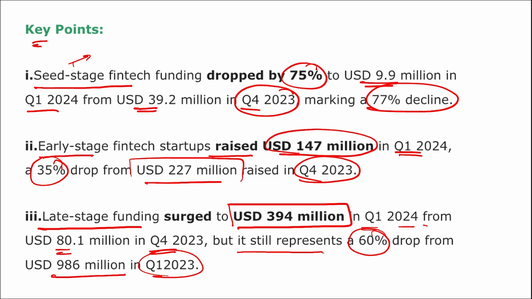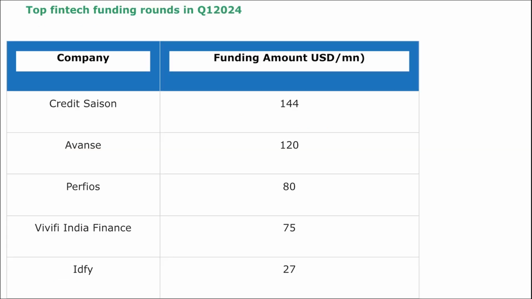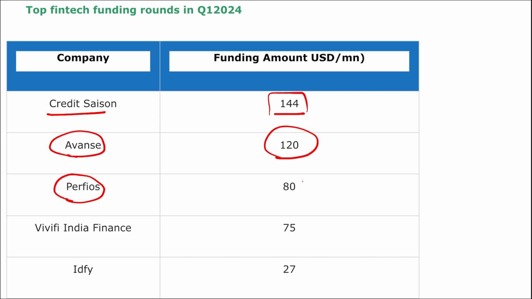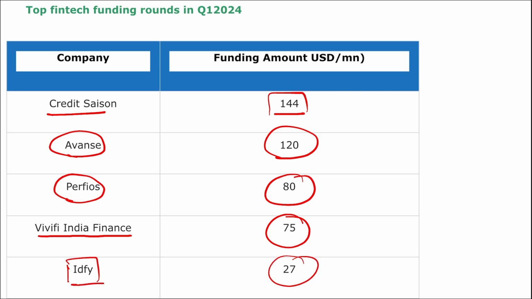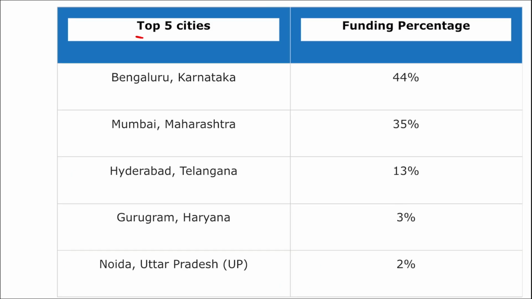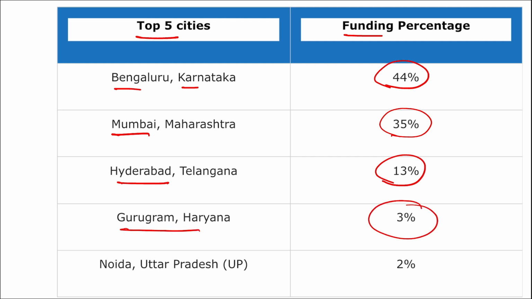Right? Some of the top fintech funding rounds in the first quarter: CredSiachen raised $144 million, Avanse $120 million, Perfios $80 million, Veritas Finance $75 million, IDfy $27 million. Next, here you can see the top cities and their funding percentage. Bangalore, Karnataka saw the highest at 44% of funding. Mumbai, Maharashtra 35%, Hyderabad, Telangana 13%, Gurugram, Haryana just 3%, and Noida, UP saw 2% of the funding.